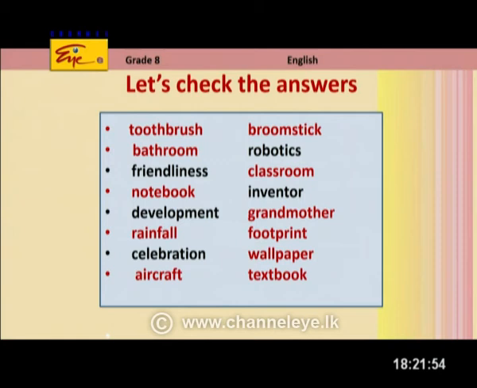Grandmother? Two words, yes, it's a compound noun. Footprint, together, it's a compound noun. Wallpaper? Compound noun again. And last, textbook. Definitely a compound noun. Yes, you can see that very clearly, my dear children. The compound nouns are given in red, right?